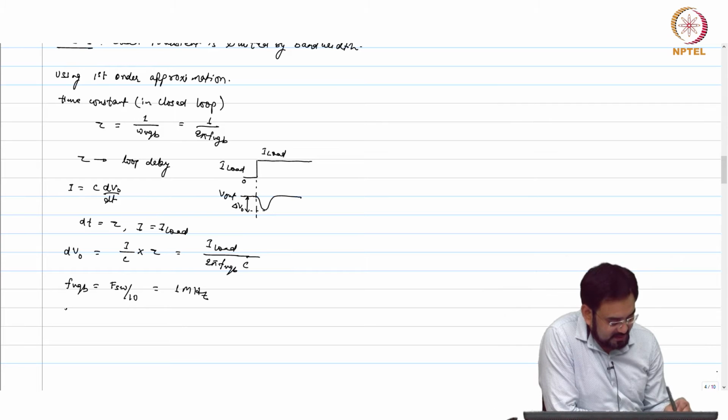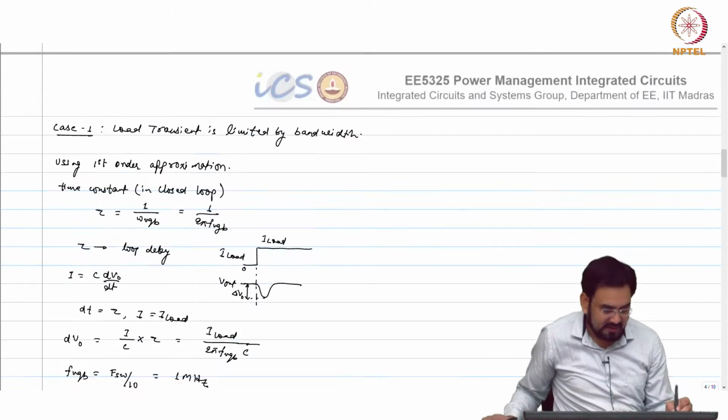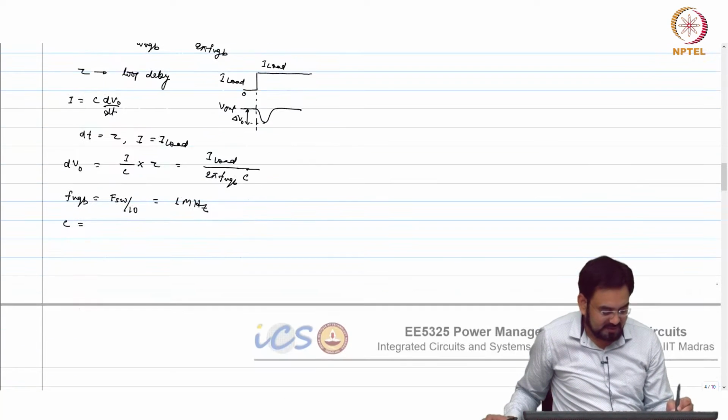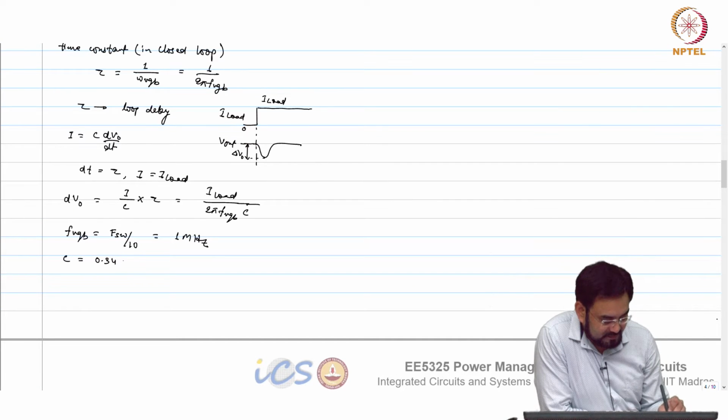And C we already calculated here as 0.34 microfarad, and I load we are considering 1 amp. So, let us see delta V out.